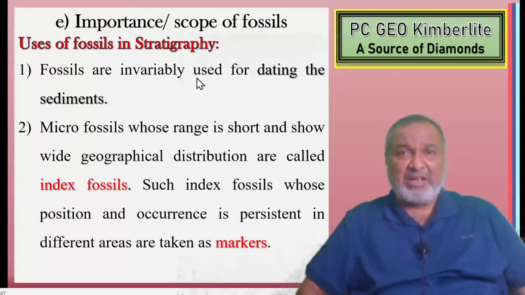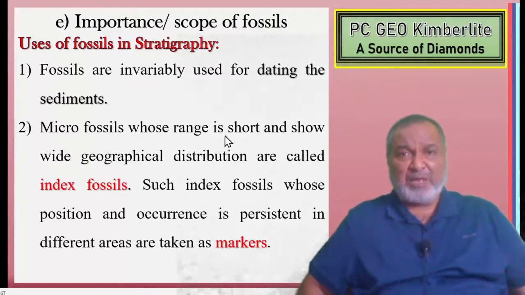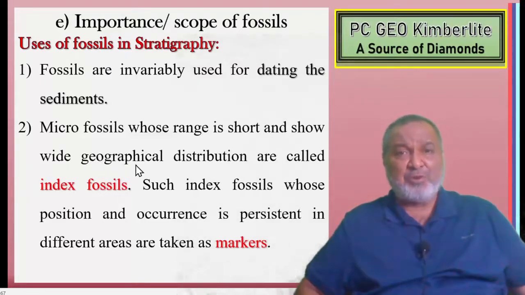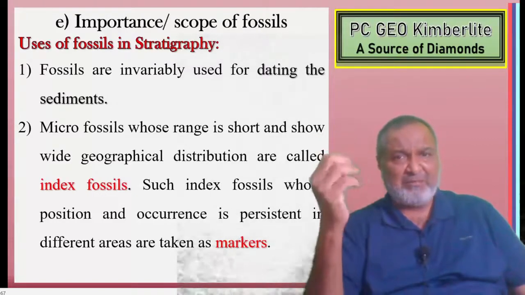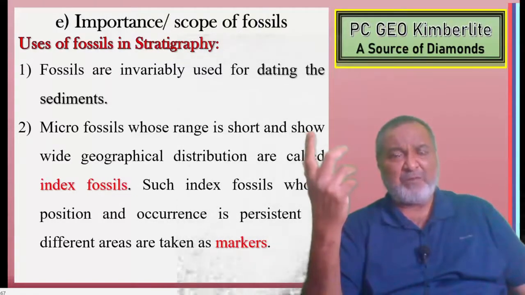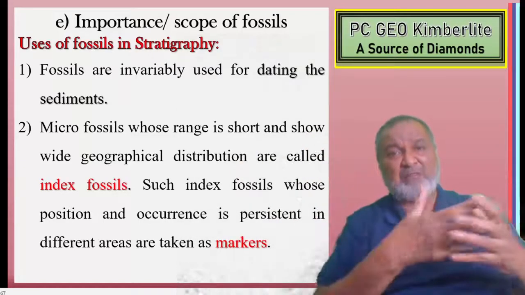Fossils are invariably used for dating the sediments. Microfossils whose range is short and which show wide geographical distribution, some microfossils live for only 24 hours, and geographically they have wide distribution.